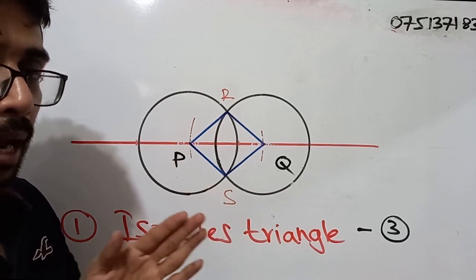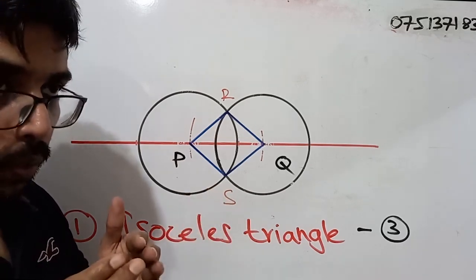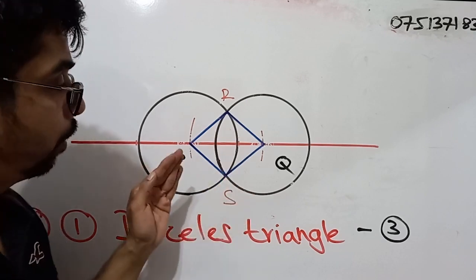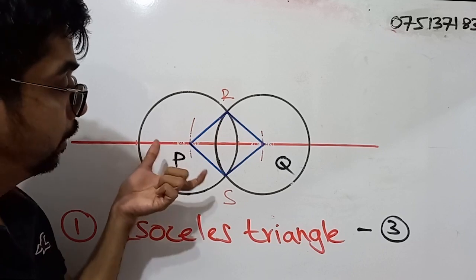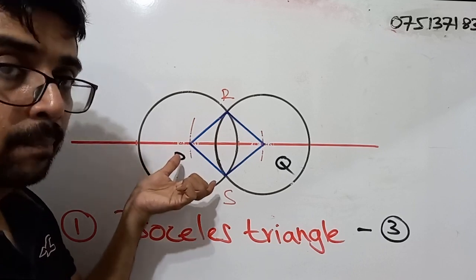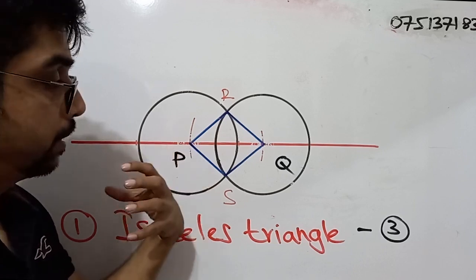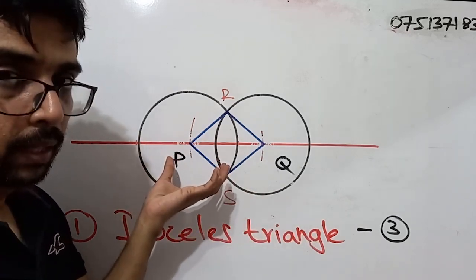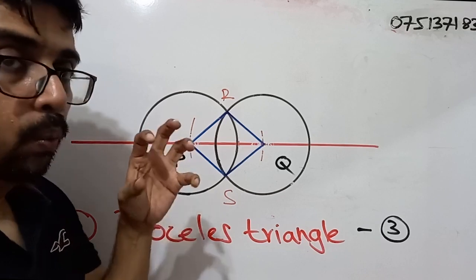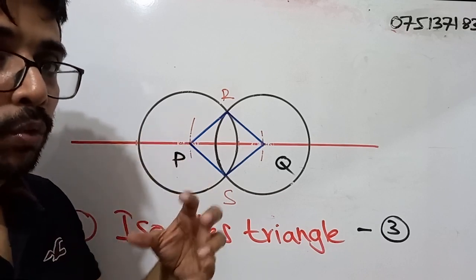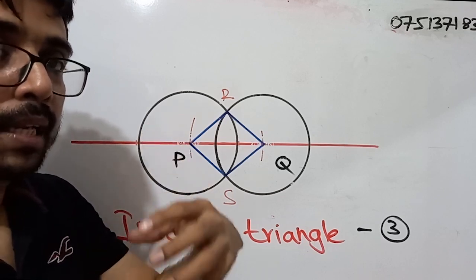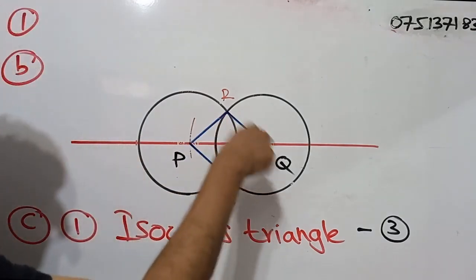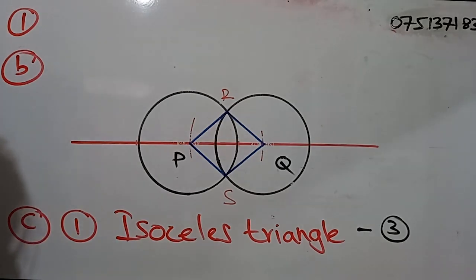A closed plane figure with 4 sides, all of them straight line segments. So what is the name that we give to a quadrilateral where all the lengths are equal? Square. So PQRS is a square.